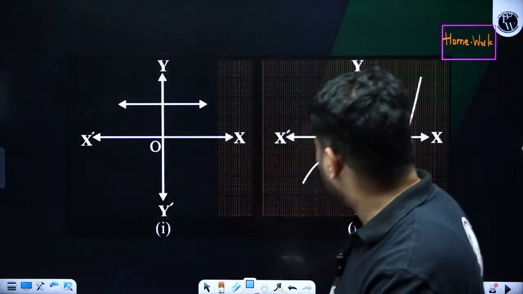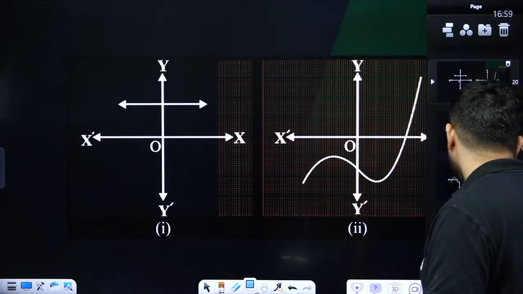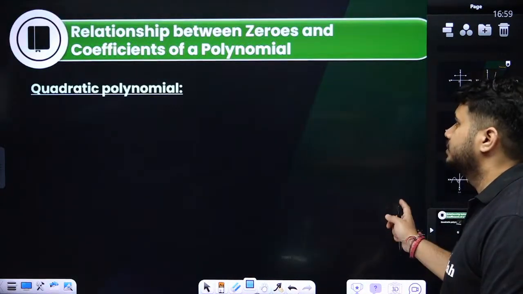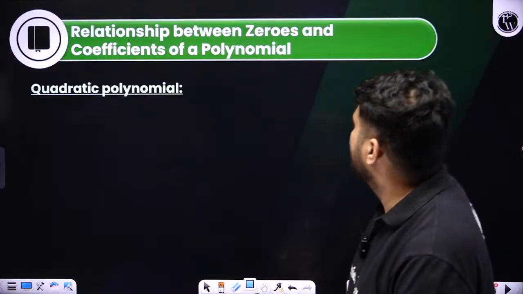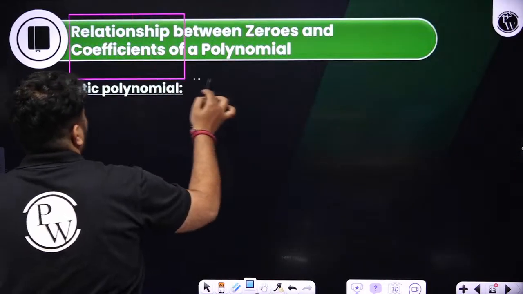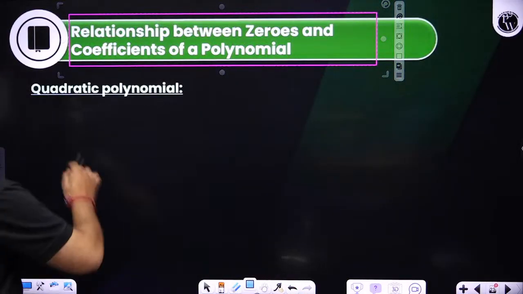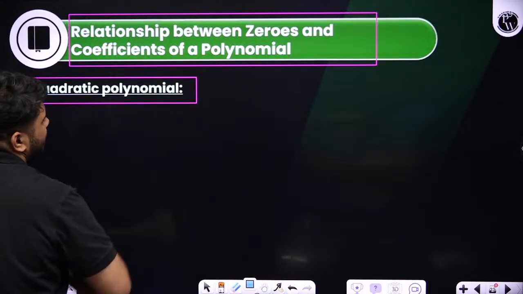And next topic, coming to the next topic, we have this, students, that is the relationship between zeros and coefficients of a polynomial. Okay, relationship between zeros and coefficients of a polynomial. So first we have to discuss for what?